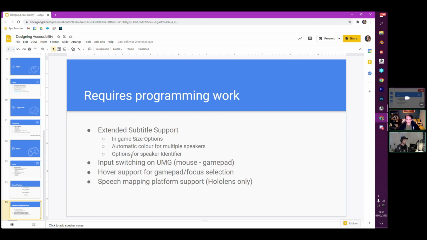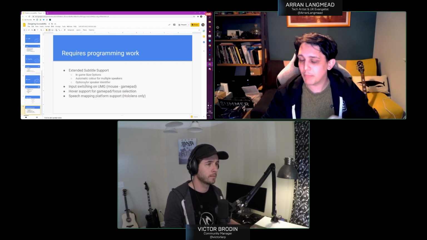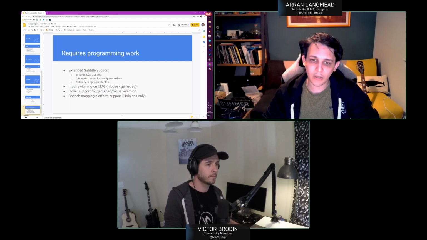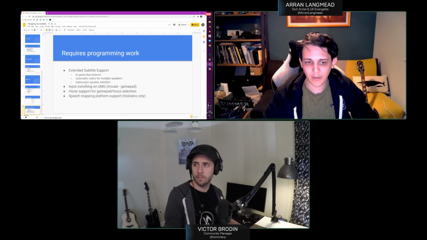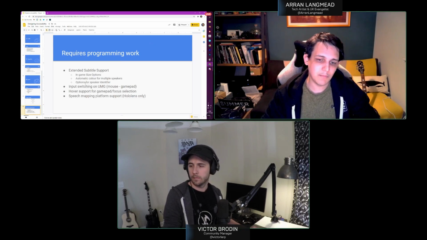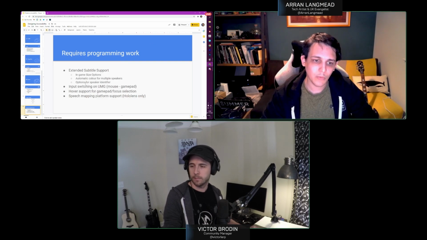Input switching on UMG and mouse for mouse and gamepad. So there is some base support for that, but it can be quite finicky to set up, especially when you're trying to implement things like hover support for buttons. That doesn't currently work with focusing and using gamepad, so you will need to do some extra work for that particular type.